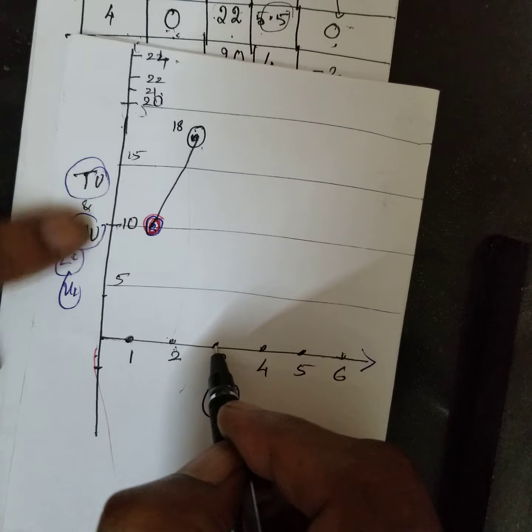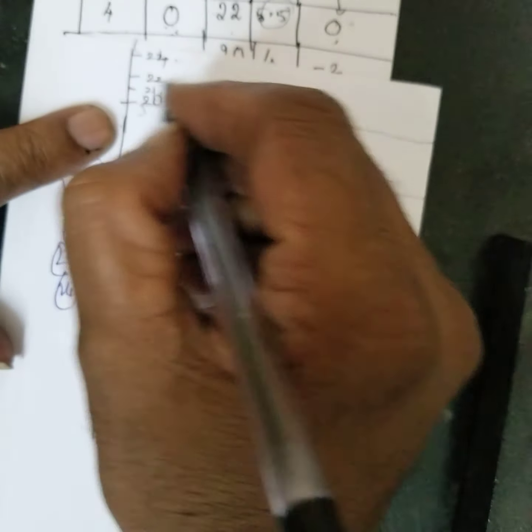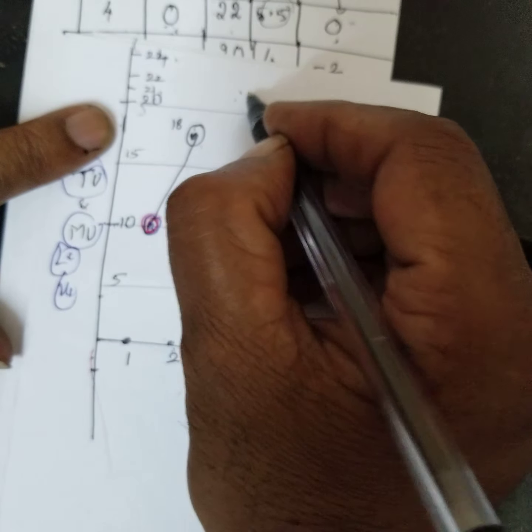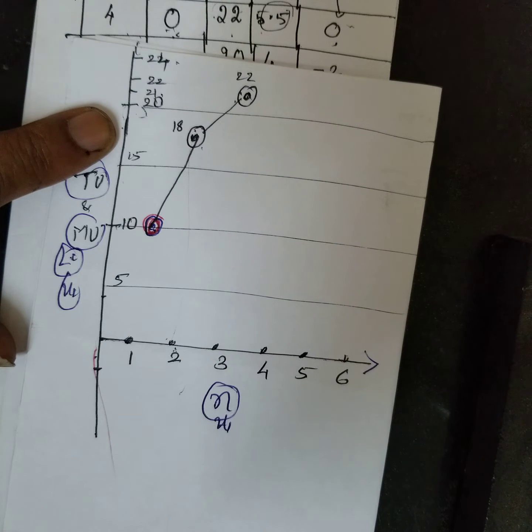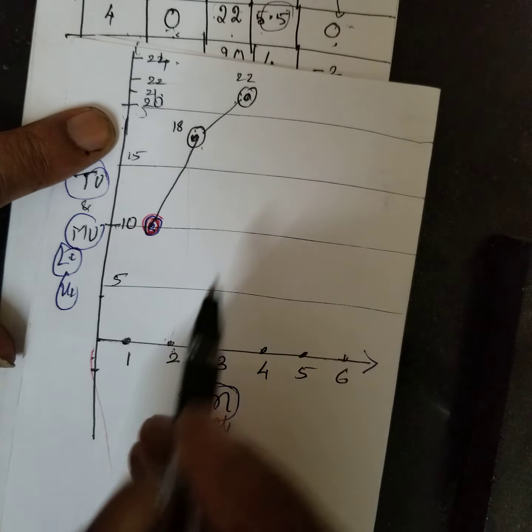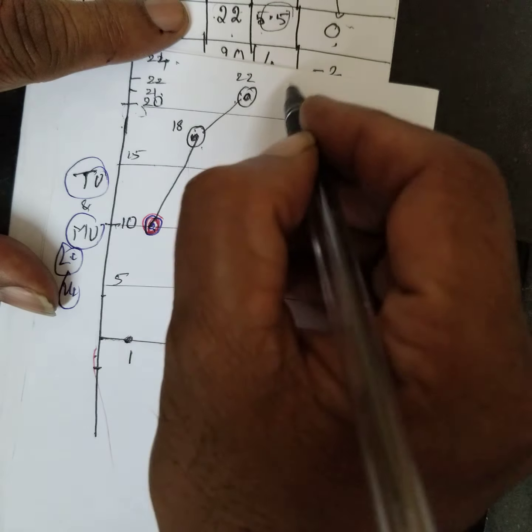When I increase the chocolate to 3, what happens? The total utility becomes 22. It has gone here. Understood? Then this is for 4. What happens? Again 22 only.